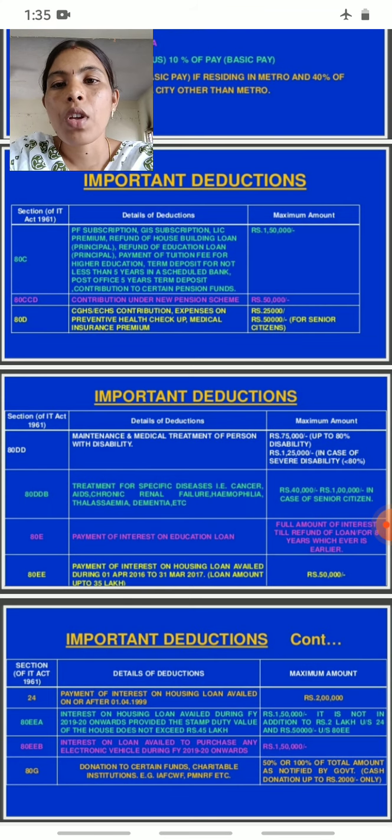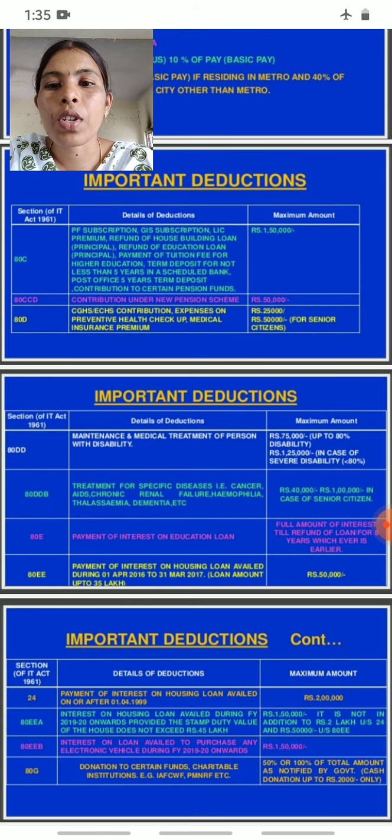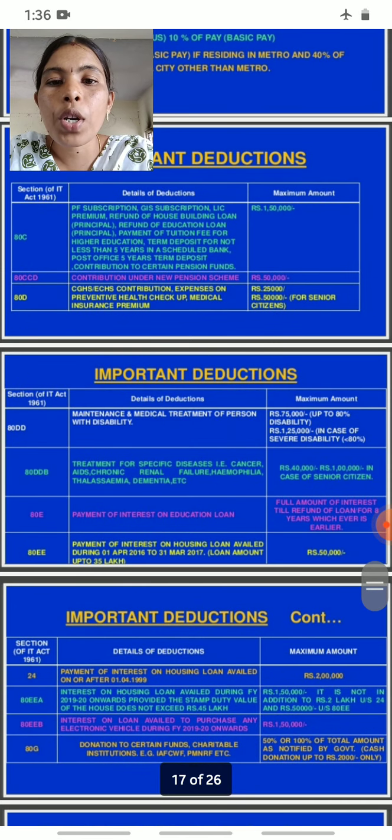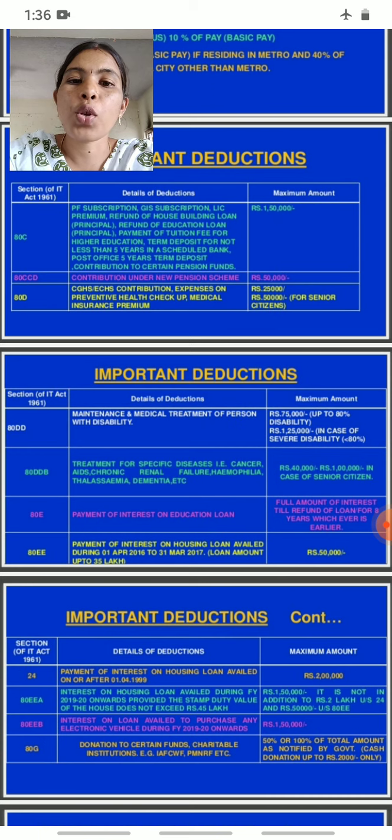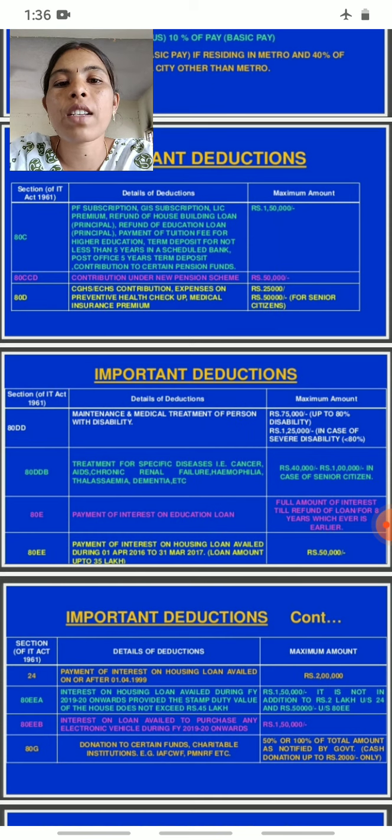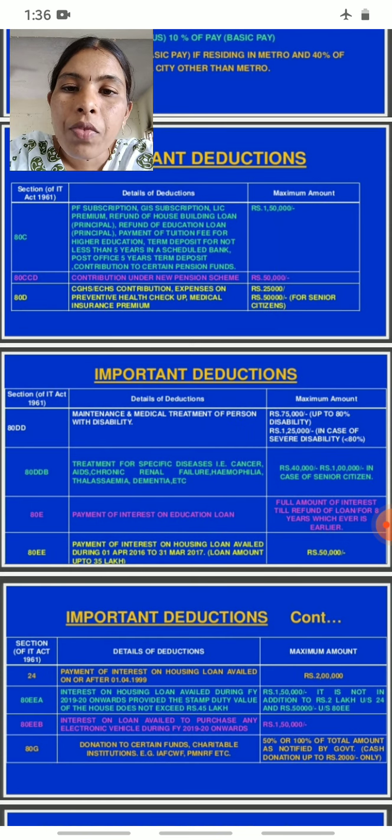Then come to section 80CCC. Next, section 80CCC of the Income Tax Act, contribution under the new pension scheme, 50,000 rupees. What is the maximum amount to be made as a deduction? 50,000 rupees. Then next come to section 80D.